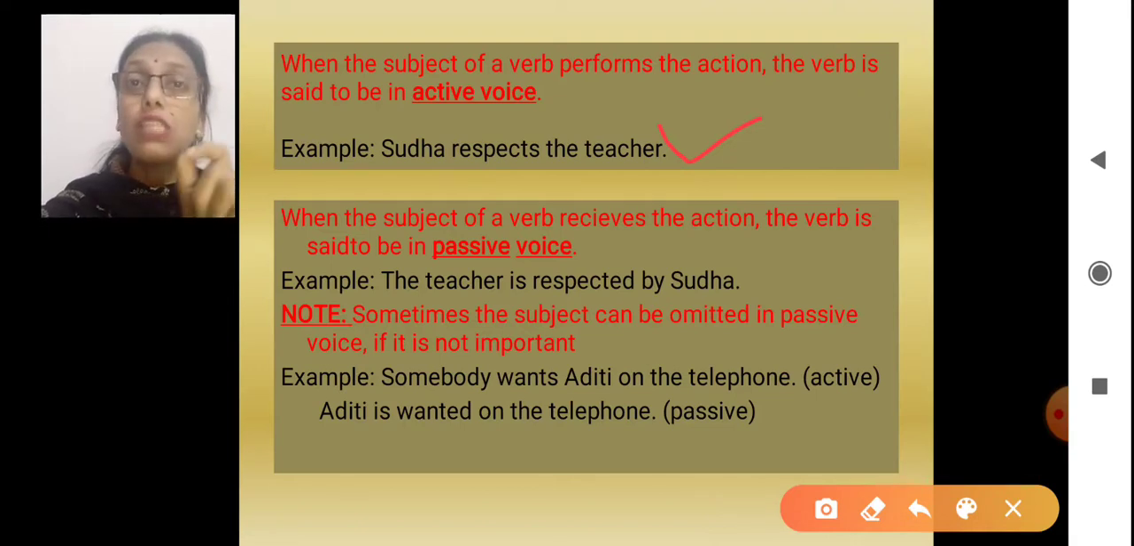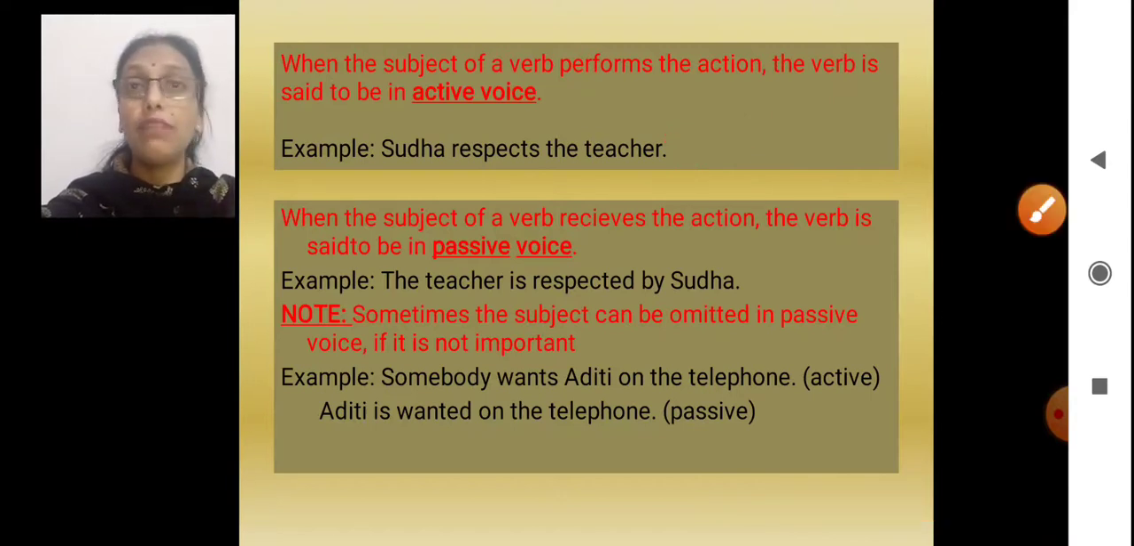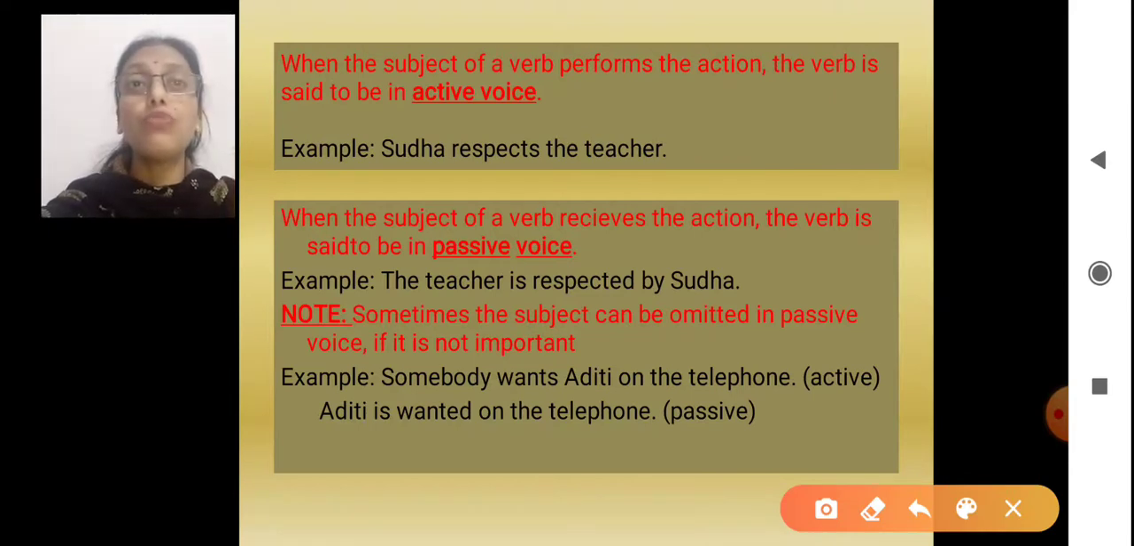But when the subject is receiving the action, you remember what is the subject? The first noun or pronoun in the sentence. That becomes the subject. Now if I change Sudha respects the teacher into passive voice, what will be my sentence? The teacher is respected by Sudha. Now teacher becomes the subject. Yes, the first noun is teacher.